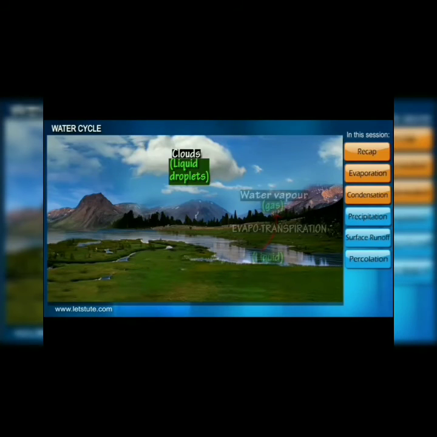These small water droplets combine with other water droplets, become larger in size, and become big water droplets. This formation from water vapor to water droplets is called condensation. Actually, clouds are nothing but a mass of water vapor, and the process from water vapor to clouds or water droplets is called condensation.